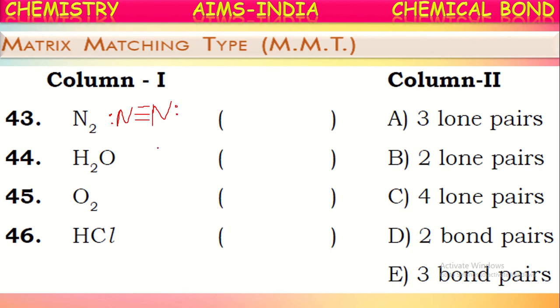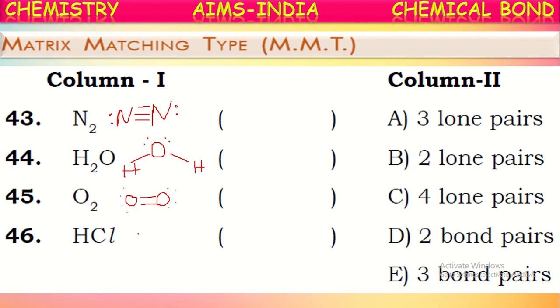Okay, if you see the water molecule, the central atom is oxygen. It is forming two covalent bonds with the two hydrogen atoms, meaning two shared pairs of electrons. And on the oxygen, there are four more electrons in the form of two lone pairs. And in the oxygen molecule, the two oxygen atoms share two pairs of electrons between them, and each oxygen will have four more electrons. That means two lone pairs on each.